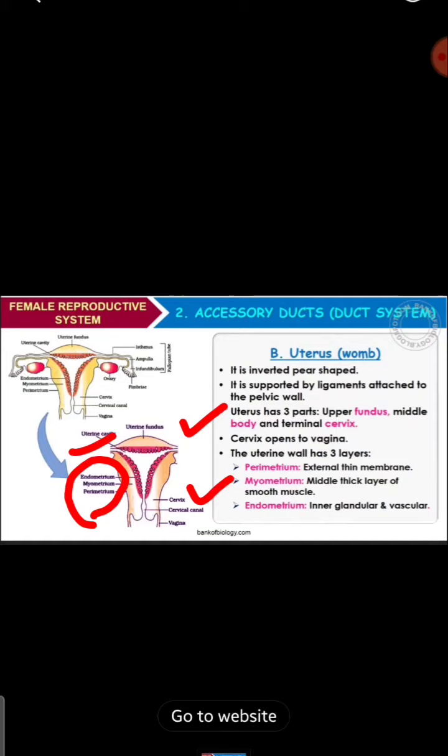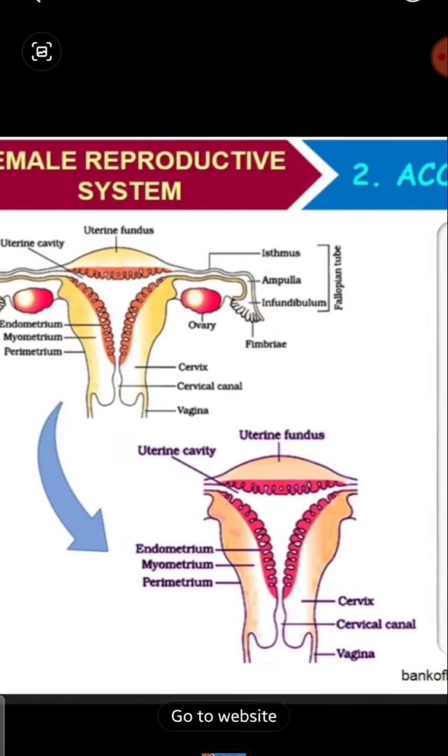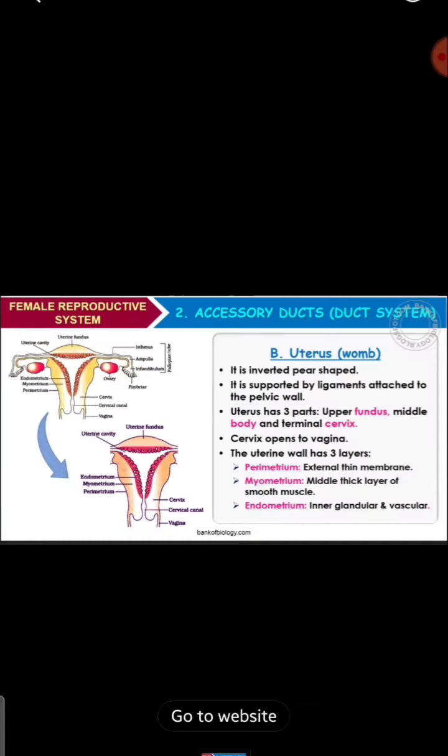Perimetrium is the external thin membrane. Myometrium and the others are the uterine walls, you should remember. Myometrium is the middle thick layer of smooth muscle, and endometrium is the inner layer, which is glandular and vascular in nature. So this you can see.